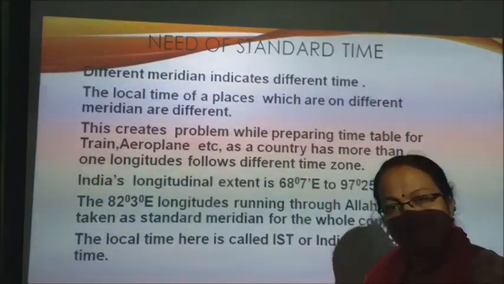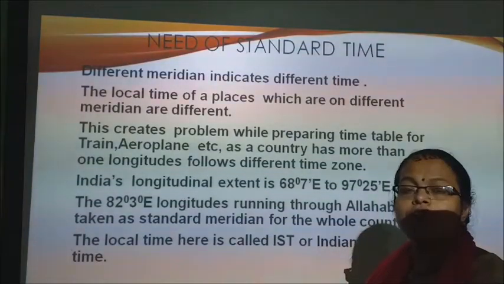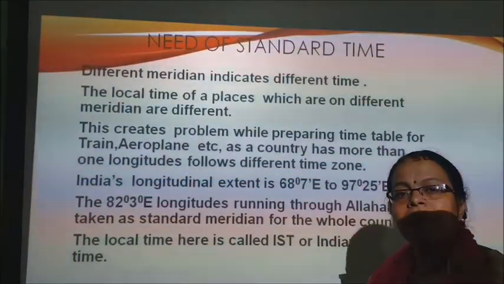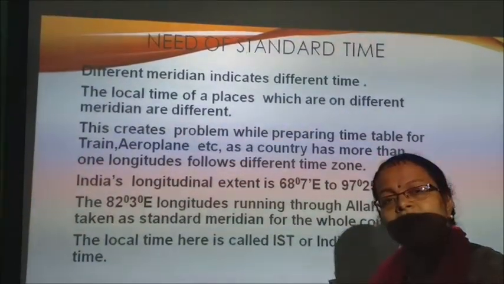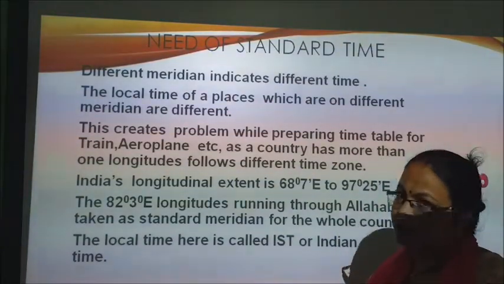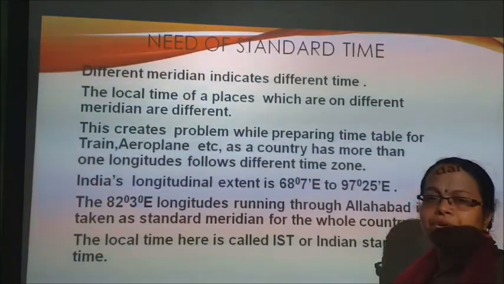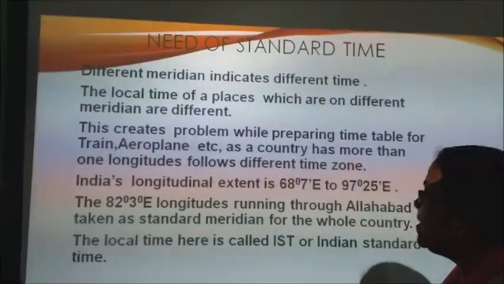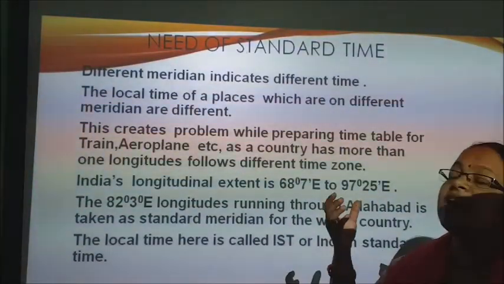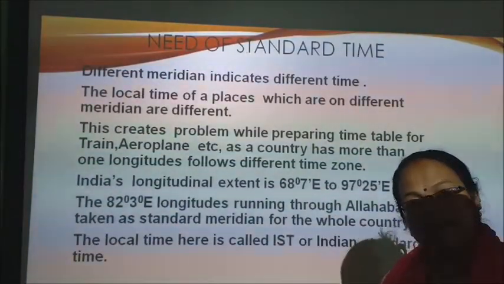So it creates problems in preparation of the timetable of trains as well as the timetable of flights. So to avoid that confusion, to solve that problem, we need a standard time of India.